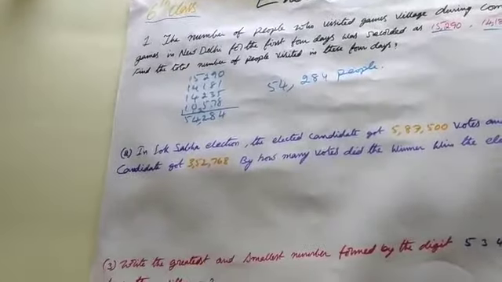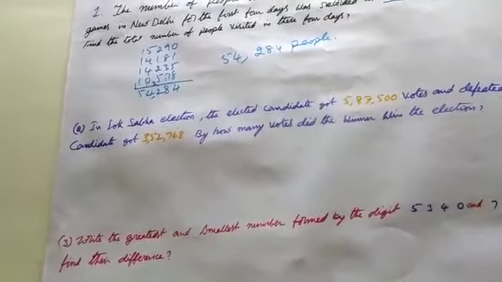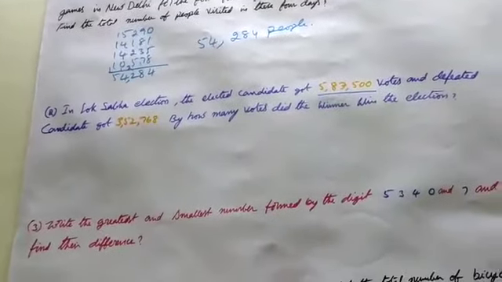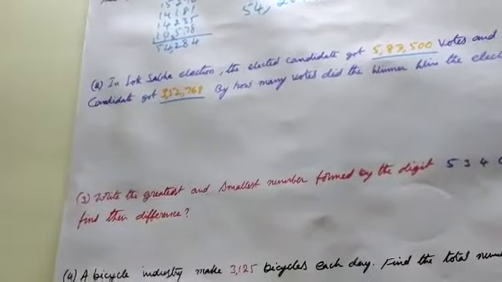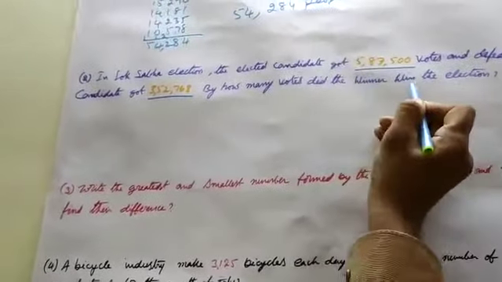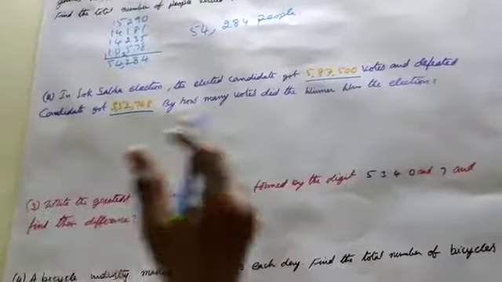See, go to the second sum. In a Lok Sabha election, the elected candidate got 5,87,500 votes and the defeated candidate got 3,52,768. By how many votes did the winner win the election? The difference of the two candidates' votes is the winning margin.